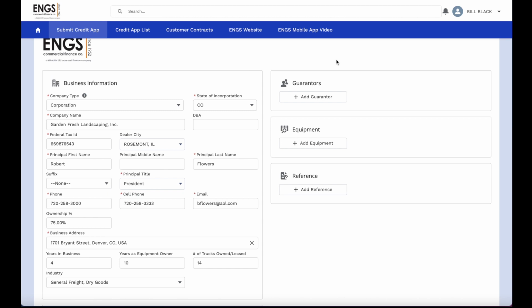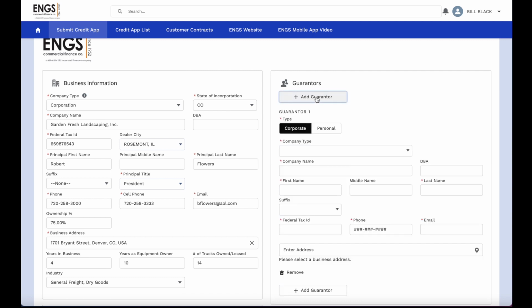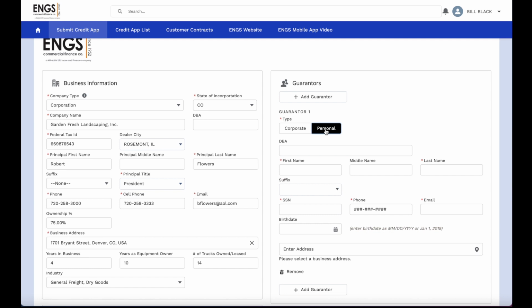If we have a guarantor to add to our transaction, we can go to the guarantor section, and by clicking the Add Guarantor button, the appropriate fields will appear on the screen. You'll notice the guarantor can be designated as either a corporate guarantor or a personal guarantor. Today we'll be filling out a personal guarantor.